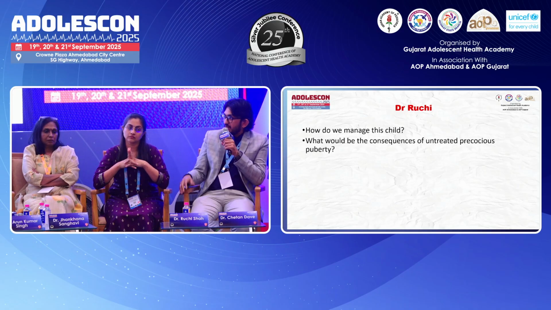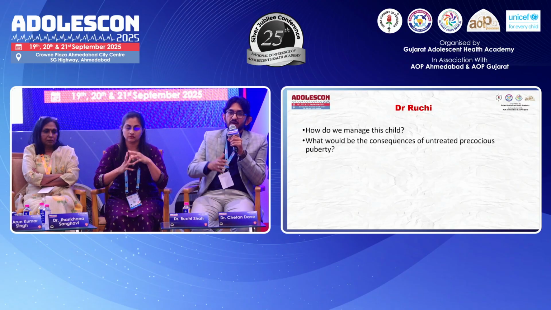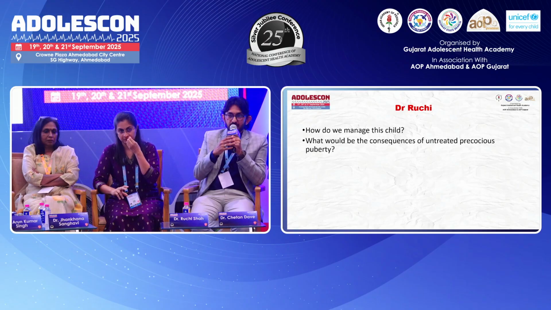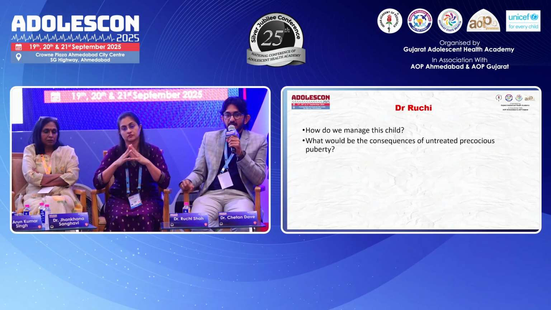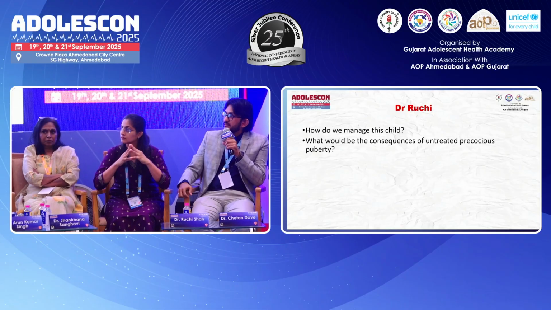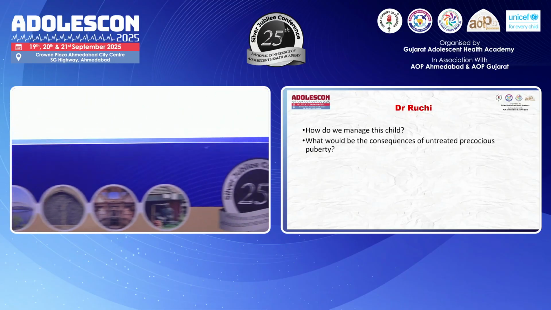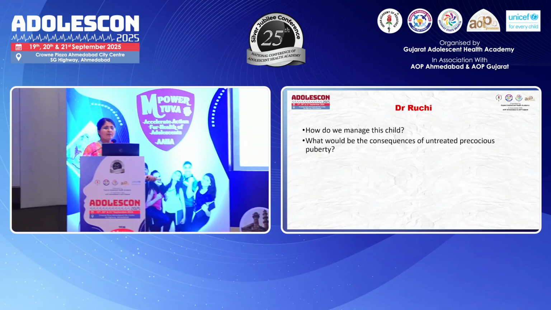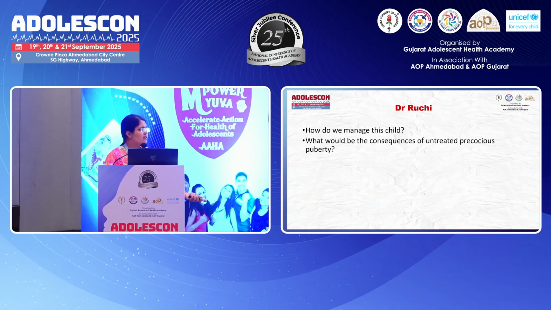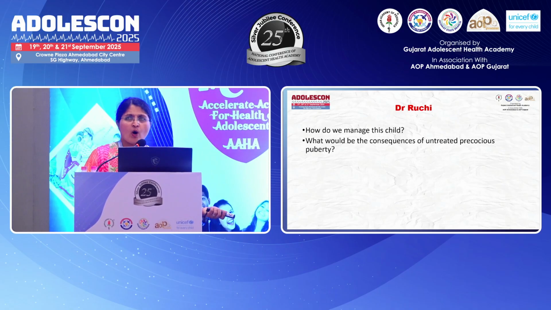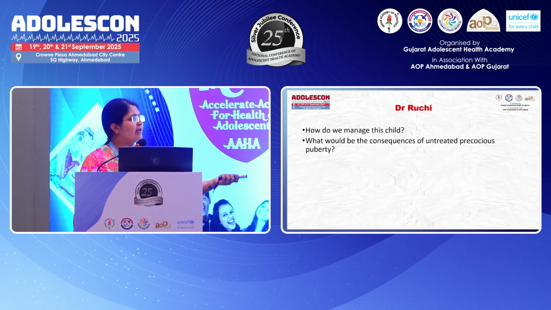So GnRH analogs, preferably over 12 weeks, is the standard mode of therapy till the girl reaches a minimum of 10 years of age, and we can even prolong the therapy beyond 10 years of age as well. Yes. And it is a very safe and effective way of treating precocious puberty. So any girl presenting to us should be offered this treatment. It doesn't have any long-term effects on fertility or infertility, because that is the biggest concern.